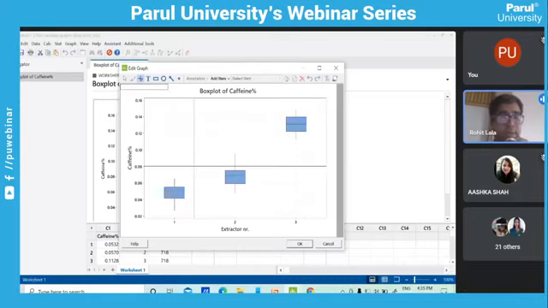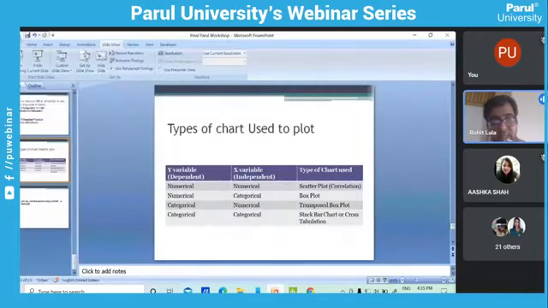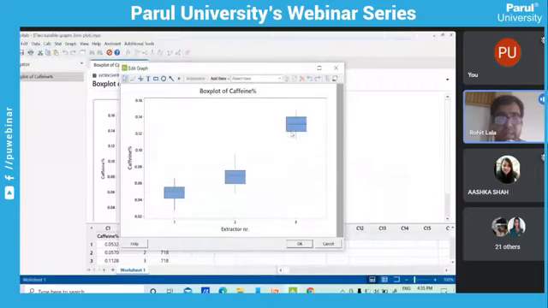So always remember, if one variable is categorical and another variable is numerical, and we also know the dependency, that is our y variable, the dependent variable, is numerical and the x variable is categorical, then in this scenario you can plot a box plot and compare the different outcomes of the data.